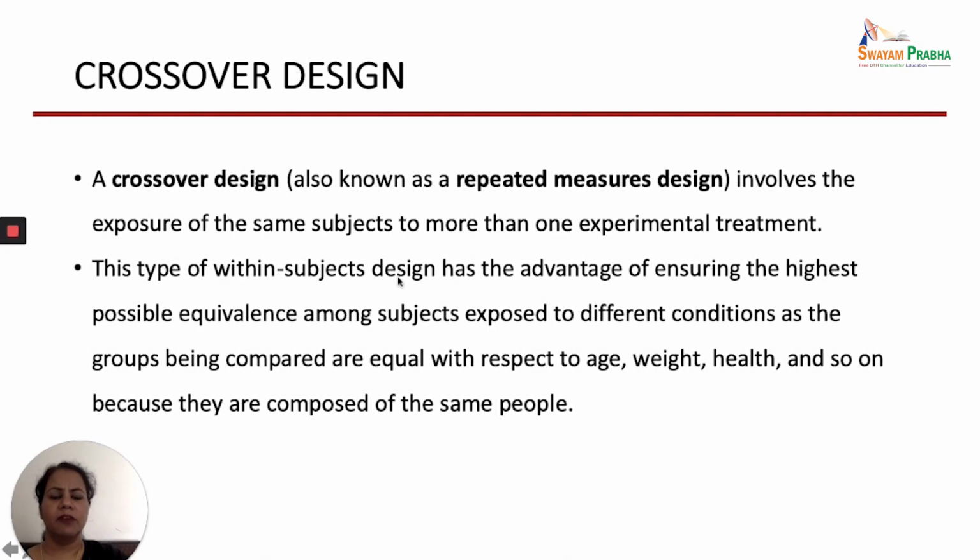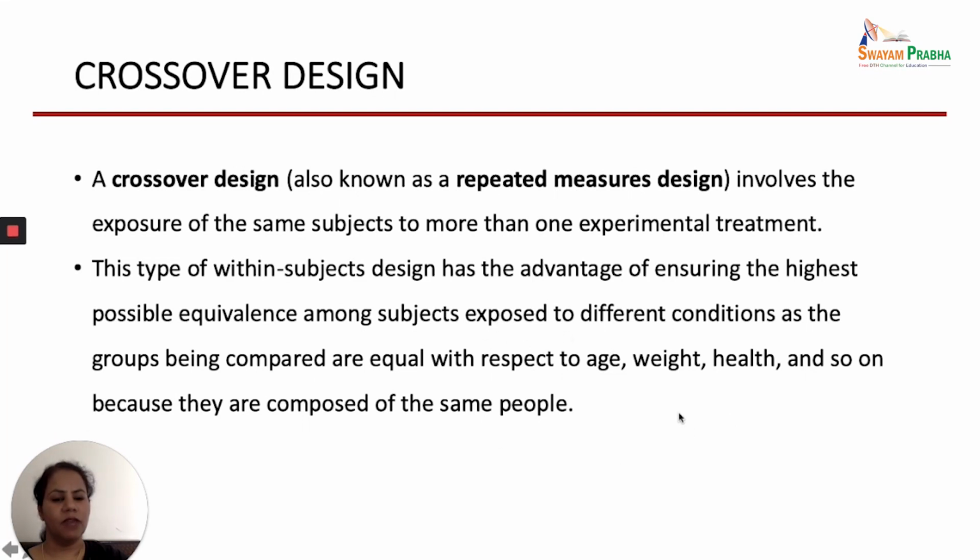This type of within subject design has the advantage of ensuring the highest possible equivalence among subjects exposed to different conditions. As I have told you, the subjects are equivalent because we are using the same subjects. The groups being compared are equal with respect to age, weight, health, and so on, because they are composed of the same people, who are studied for the different experimental interventions.